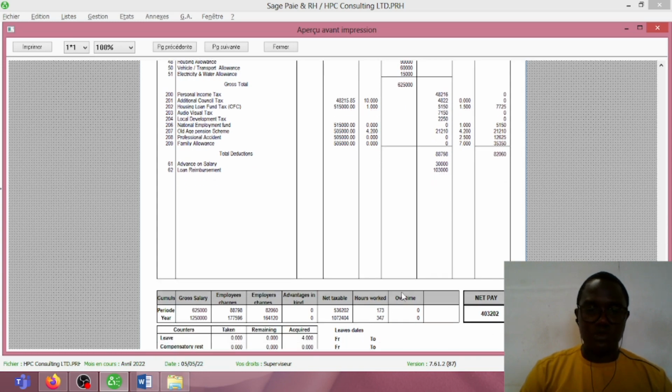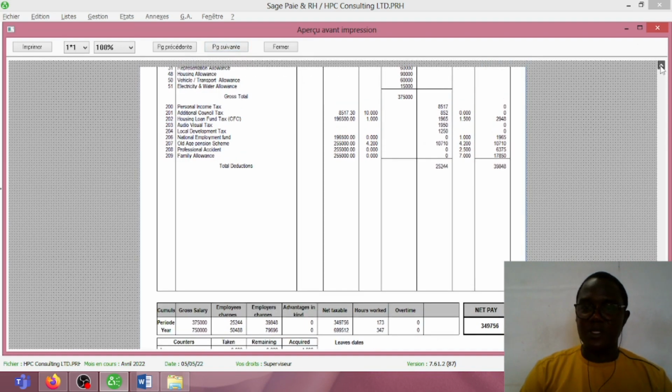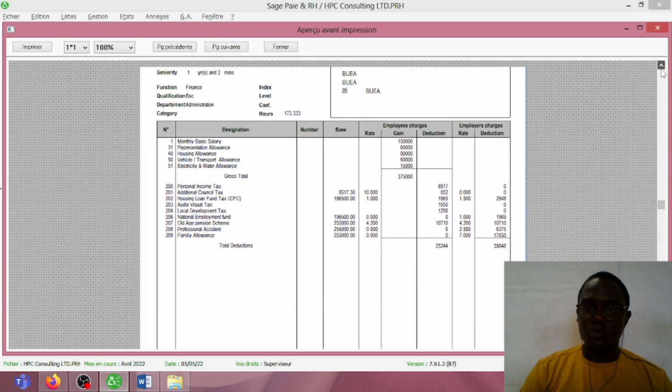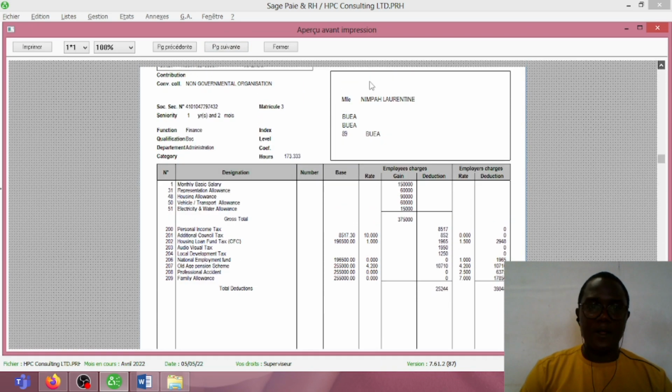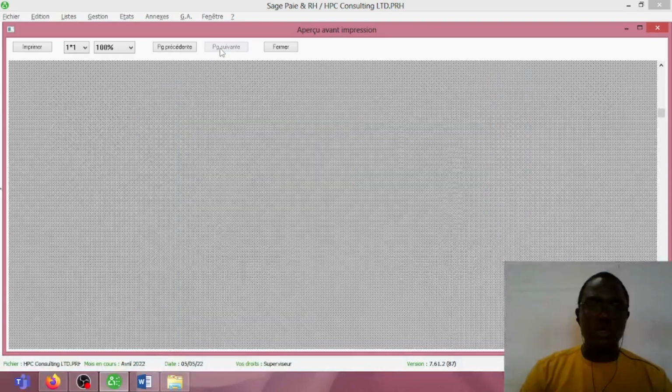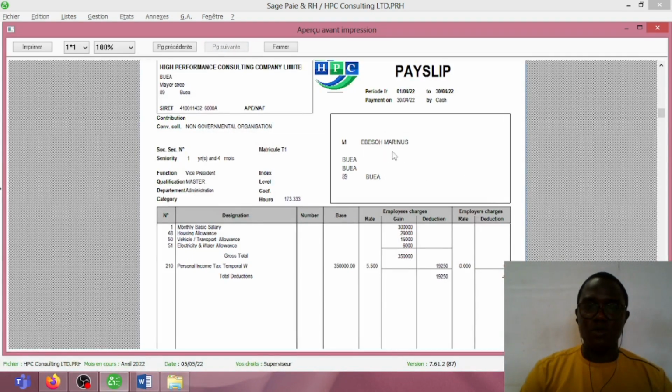You have this other useful information. If we click next again, you will see the next pay slip for the next worker, and this should be for NIMPA. So this is the pay slip for NIMPA. If you click next, you will see the pay slip for Duxop. Next, the pay slip for Duxop. Next, the pay slip for Ebeso Marinos.